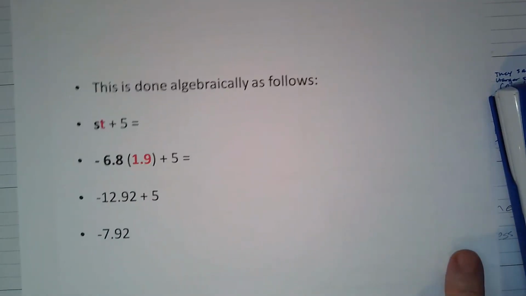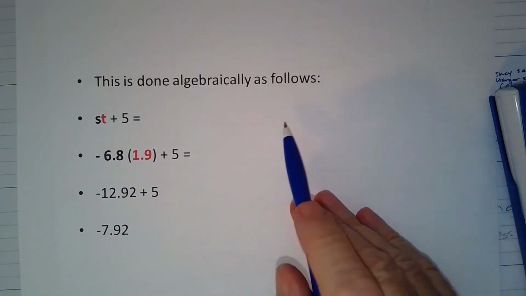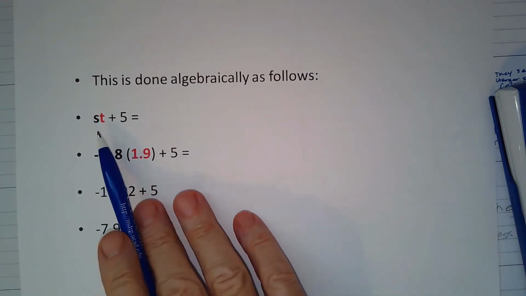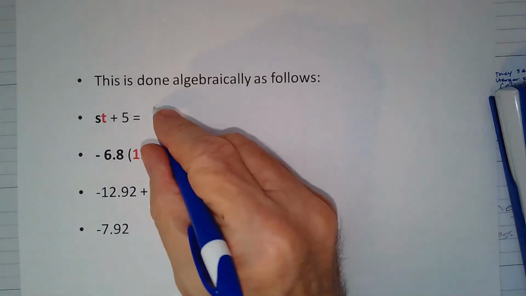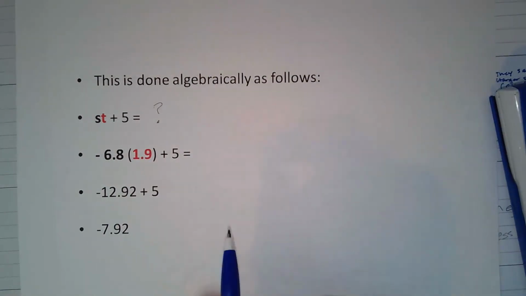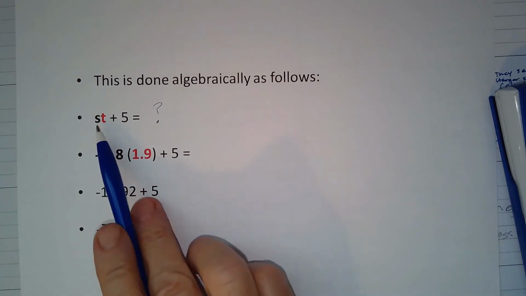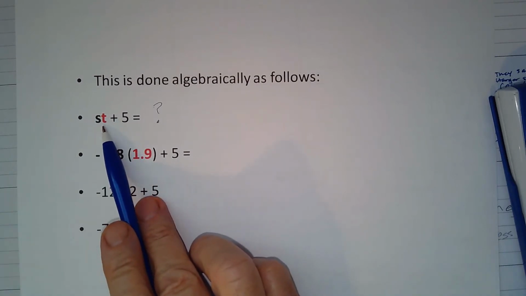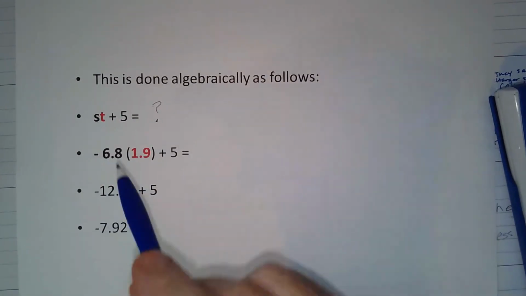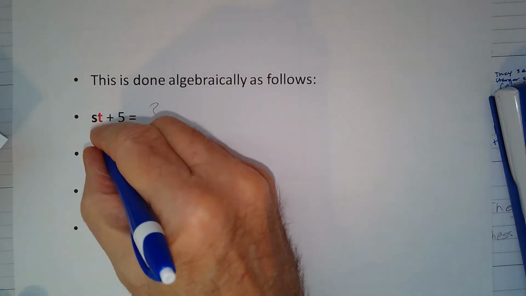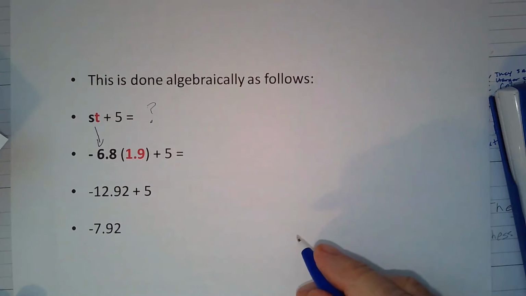So here we go. Doing it algebraically. Here's the expression. st plus 5 equals, well, we don't know what it equals, something, okay? All right, so we said that s equaled negative 6.8. So for s we substitute negative 6.8.